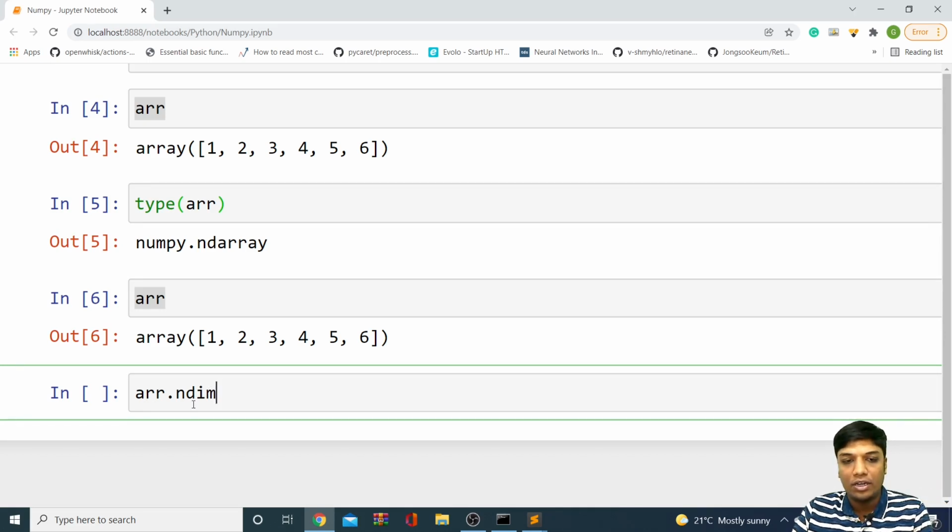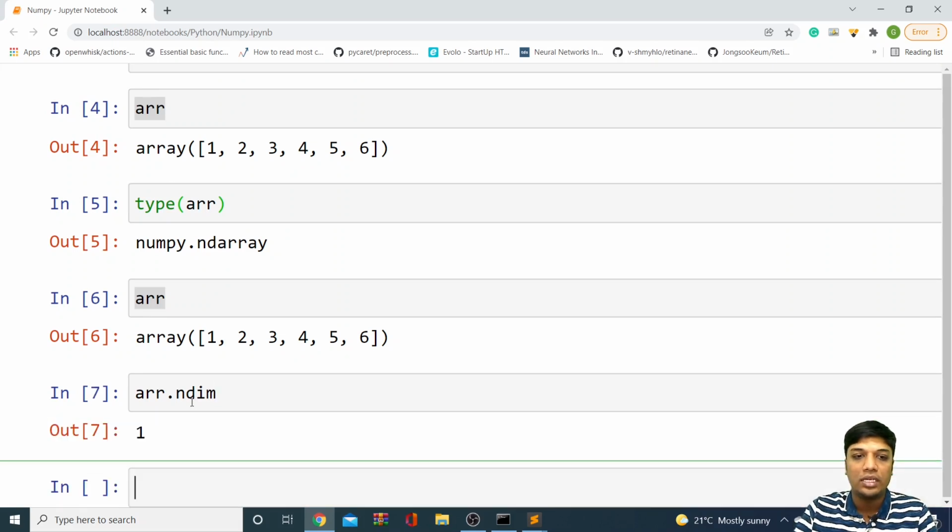It's an attribute, not a function. It will tell you the number of dimensions of your array. You can simply say arr dot ndim, and you'll be getting one. Without looking at the array, if you want to know the dimensionality of a numpy array, you can use arr dot ndim.